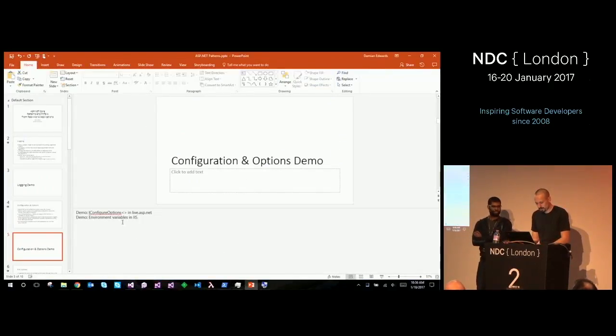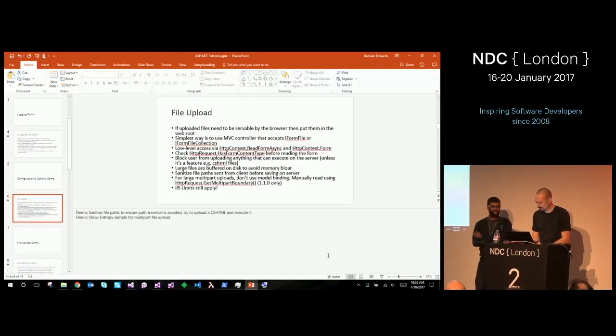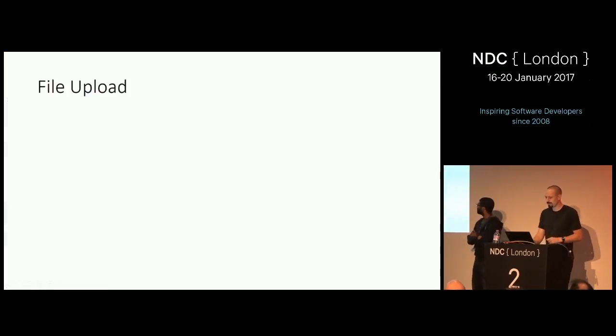Okay. I'm not going to do the environment variable ones. What? Yeah, I'm not going to do that. All right, file upload. You can do this one.